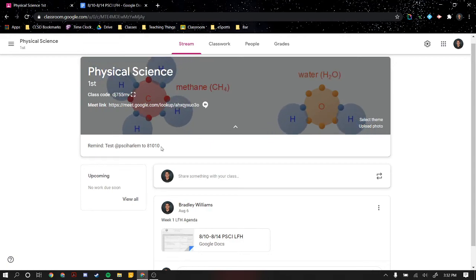So definitely take advantage of this. It should say text, not test. If you text that to 81010, you'll join using text message. But definitely send me Reminds with your questions, and I'll get to them as fast as I can.